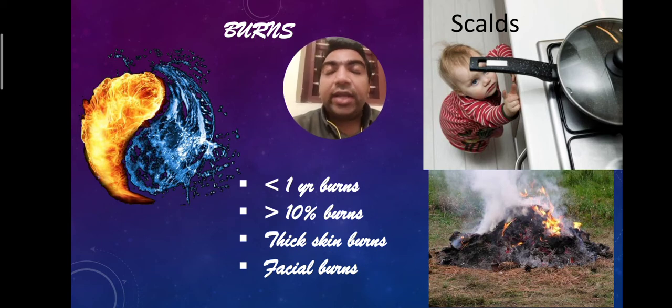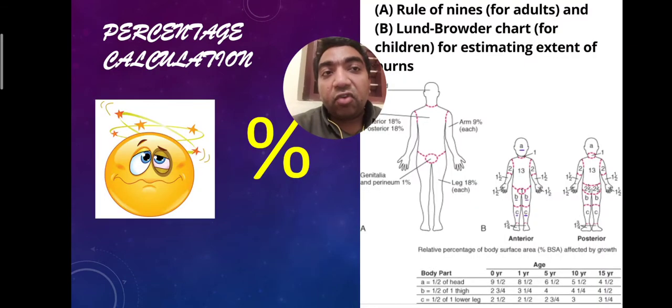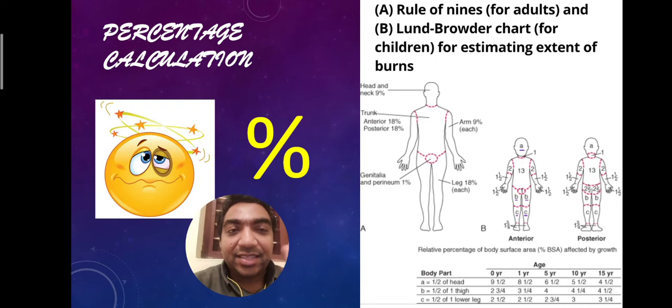So how will we calculate the percentage of burns in pediatric patients? In adults, we know the rule of 9 or the rule of Wallace. In pediatric surgical patients, it is difficult, and it is difficult to remember the burns percentage also. So don't try to remember it very much. Let us understand the concept behind it, and then let us apply it. What we require is a Lund-Browder chart. The Lund-Browder chart.